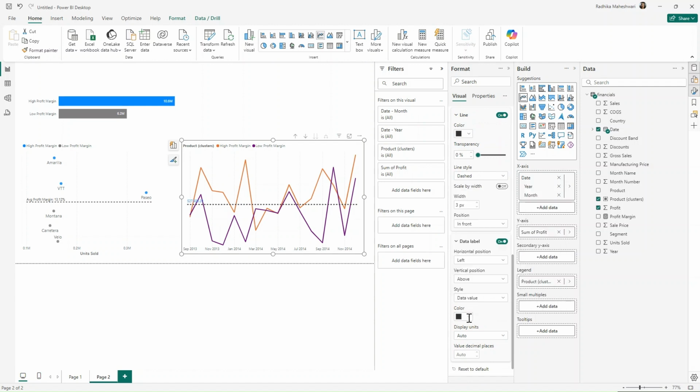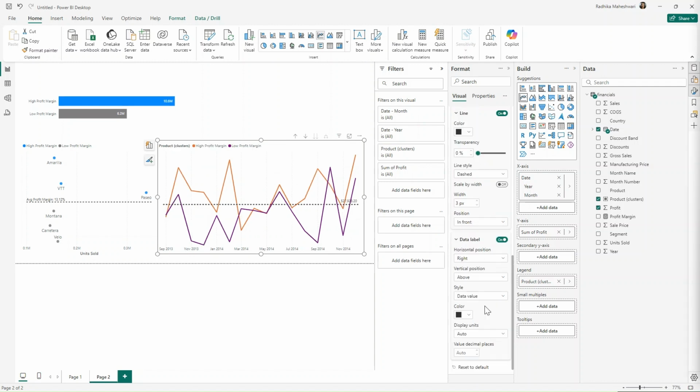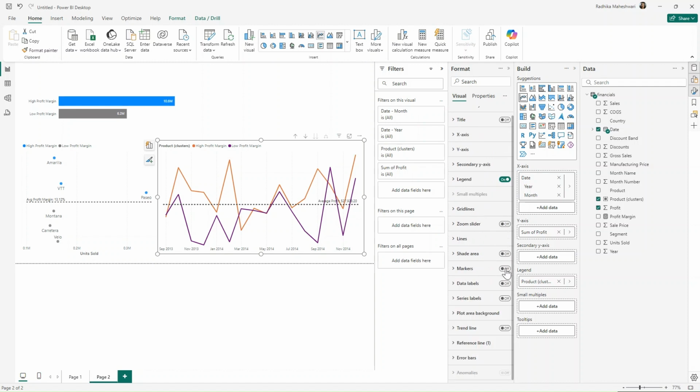Data label should be in a black color, and we want this on the right side. For data label, we want both the name and value. So in style, I will select both. We will also turn on the markers. So going into markers and turning that on.